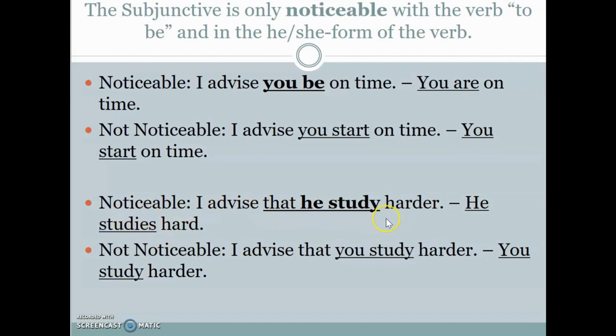Now, this sentence contains the subjunctive mood. This sentence does not. Now, again, it is not noticeable when you use pronoun you. I advise that you study harder because you're used to saying or hearing you study harder.